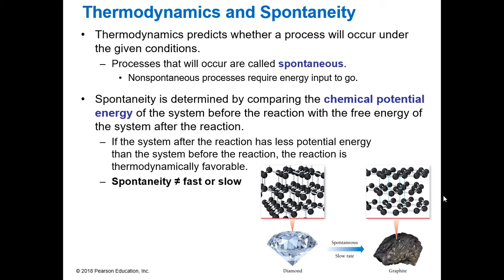For spontaneity, you would need to compare the chemical potential energy of the system before the reaction with the free energy of the system after the reaction. So you're comparing how much energy was there to begin with and how much energy is there now. You can compare those.